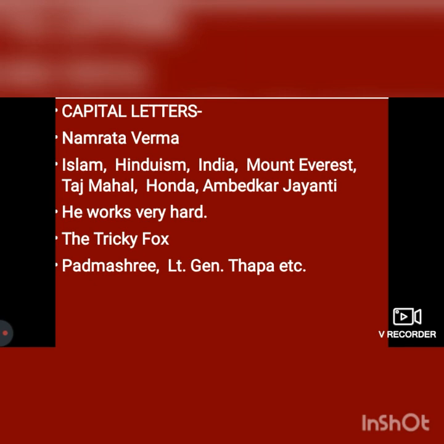And then it is used with special days also, capital letters. We use capital letters with special days and special events like Ambedkar Jayanti, Gandhi Jayanti, right? First World War or First Battle of Panipat, right? All the initials should be written in capital here.